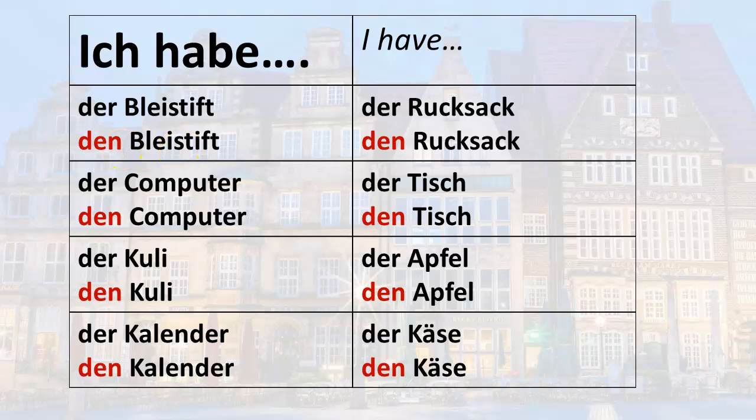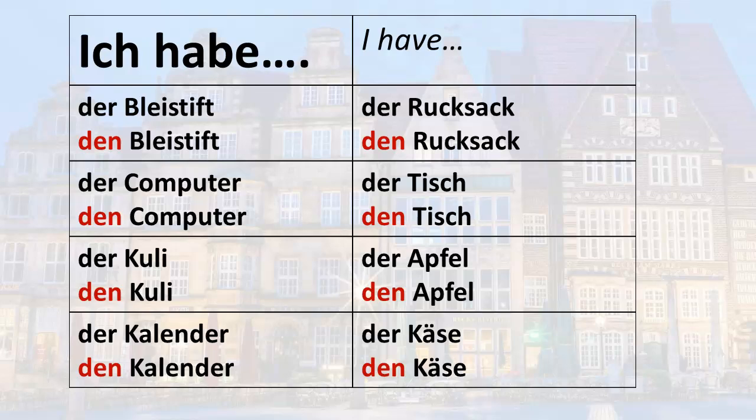So, now we can easily practice. If I want to say, I have the pencil, I wouldn't say, ich habe der Bleistift. I would say, ich habe den Bleistift. I have the computer. Ich habe den Computer. I have the pen. Ich habe den Kuli. I have the calendar. Ich habe den Kalender. I have the backpack. Ich habe den Rucksack. I have the table. Ich habe den Tisch. I have the apple. Ich habe den Apfel. I have the cheese. Ich habe den Käse.